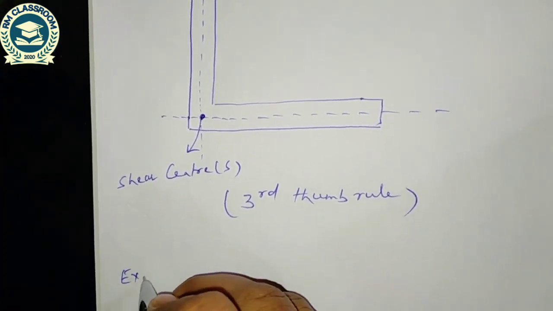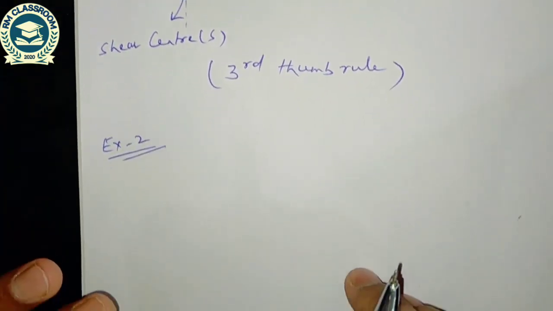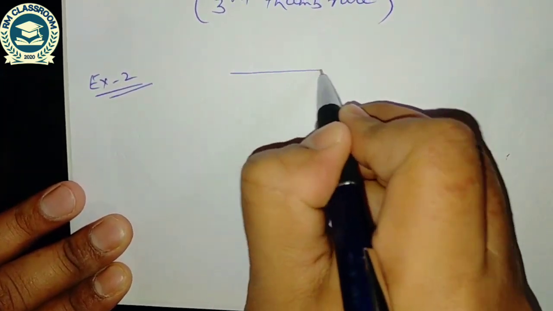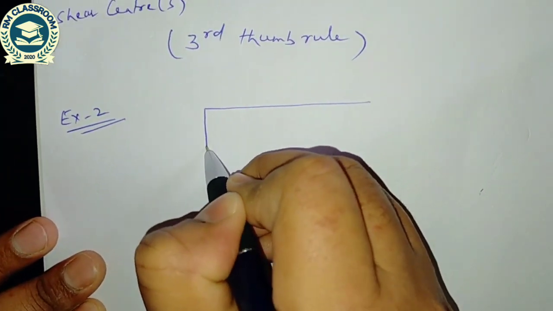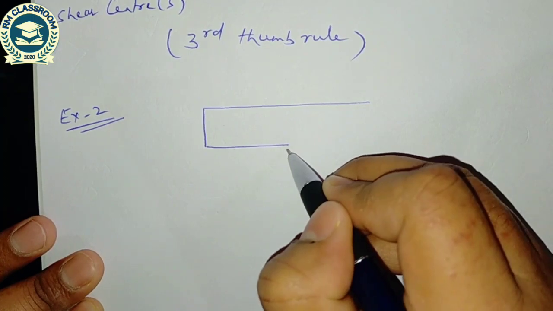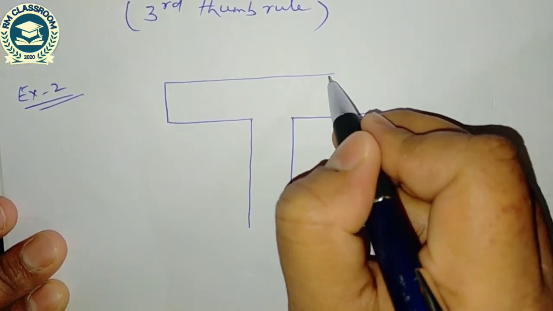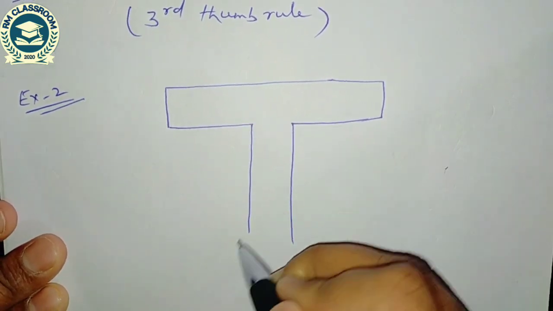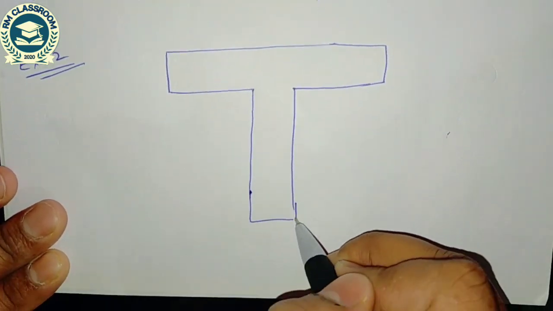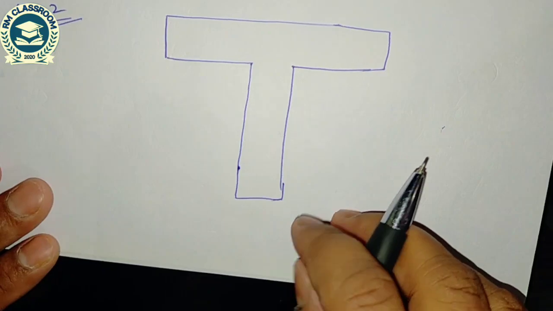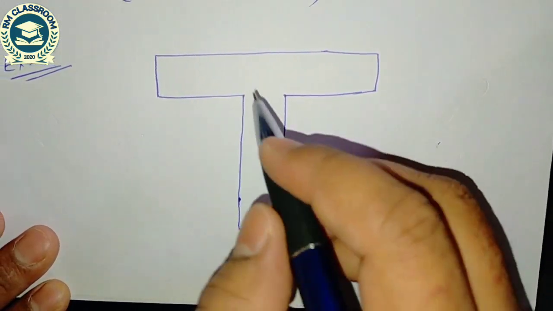Let us take another example, and this is the T section. Similarly here, there are two narrow rectangles.